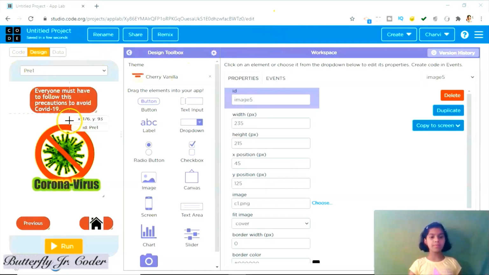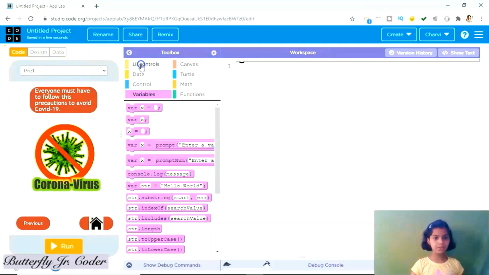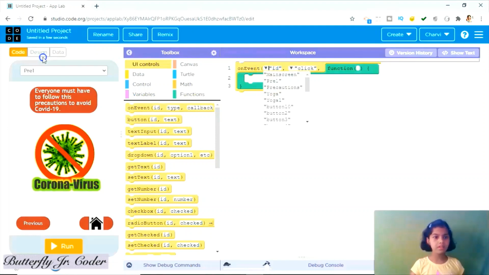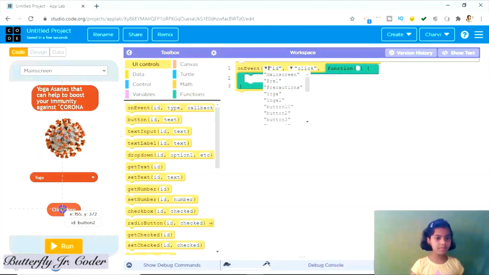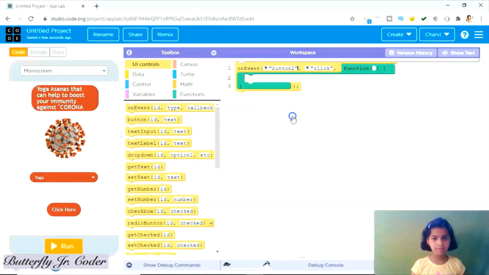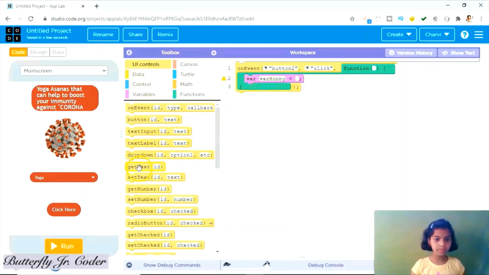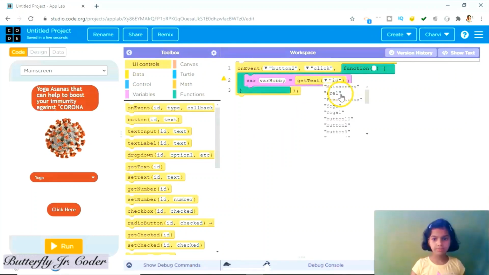Let's go to code, which is our third step. So let us take an on event. Now on your main screen, when button 2 is clicked, here should be a variable hobby equal to get text from drop down 1.